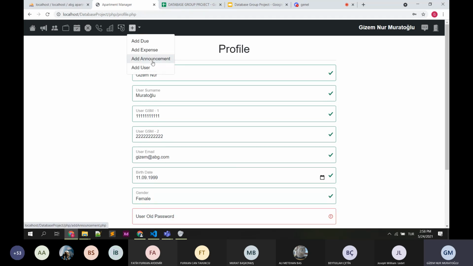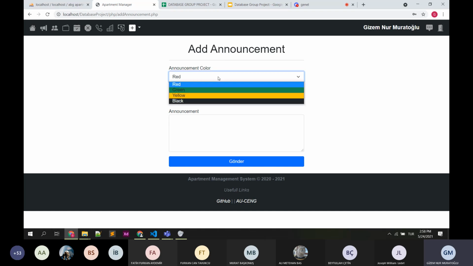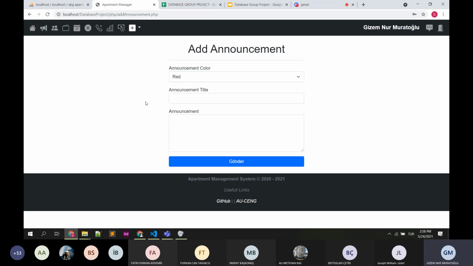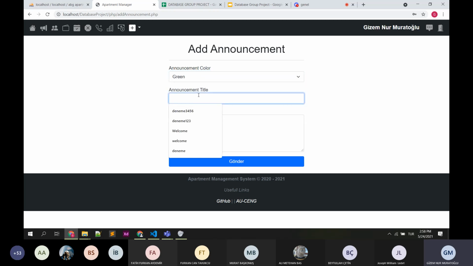And we add announcements here. Announcement colors relate to the content of the announcement. Red is danger, green means good news, yellow is warning, and black is default. Let's create an announcement.